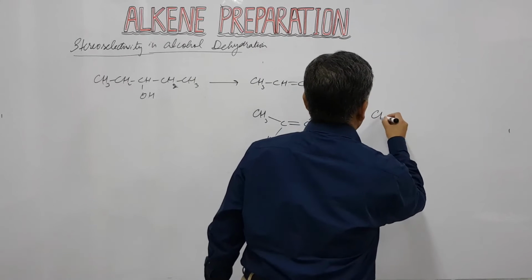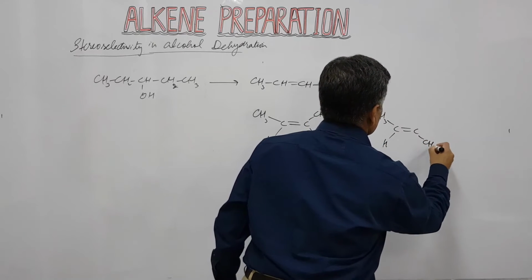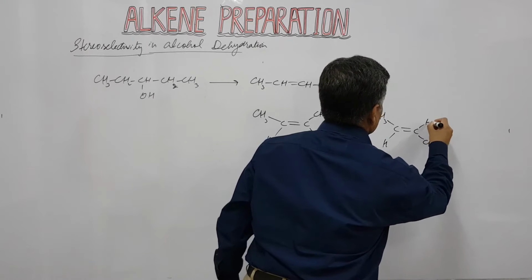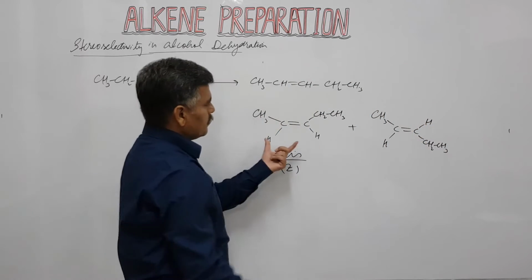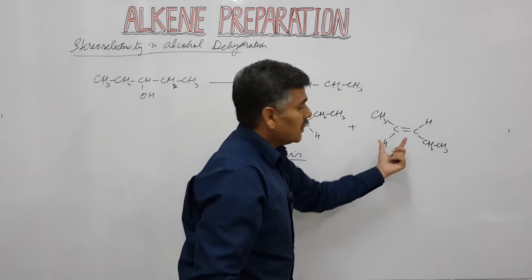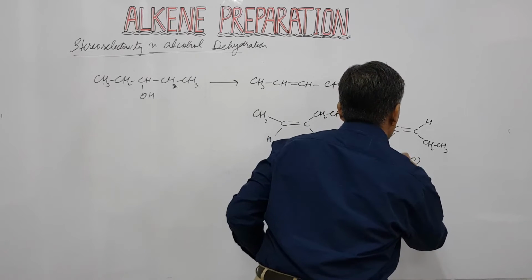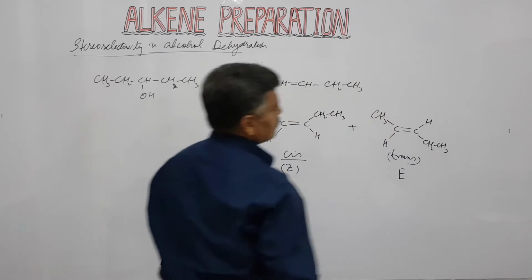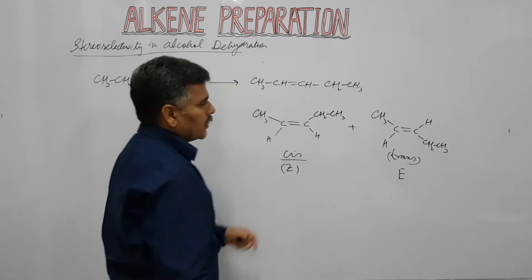Second one is CH3, CH, in which these hydrogens, the groups which have lower priority, are present on the opposite side of the carbon carbon double bond. It is trans or E. So this trans product is formed as major product.